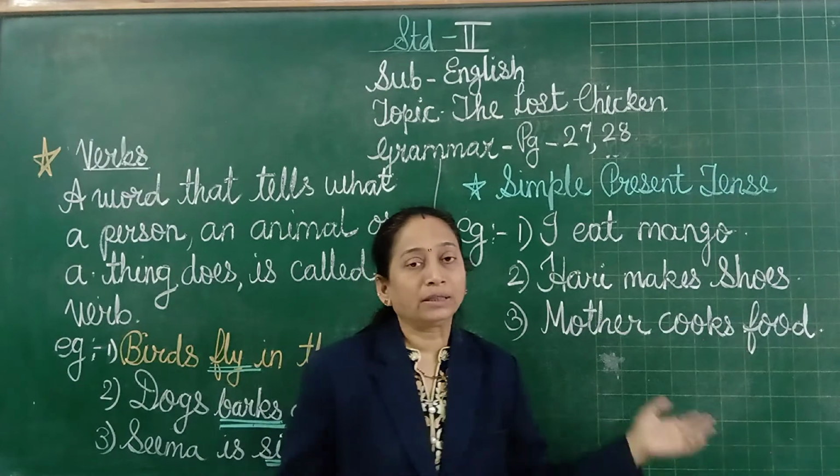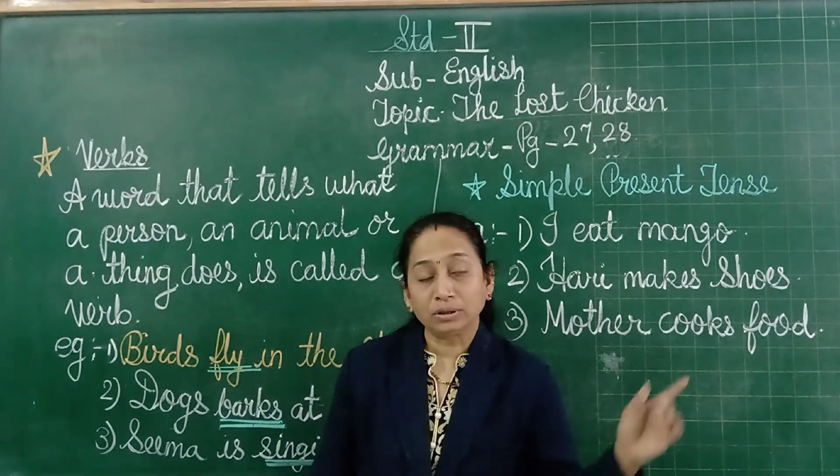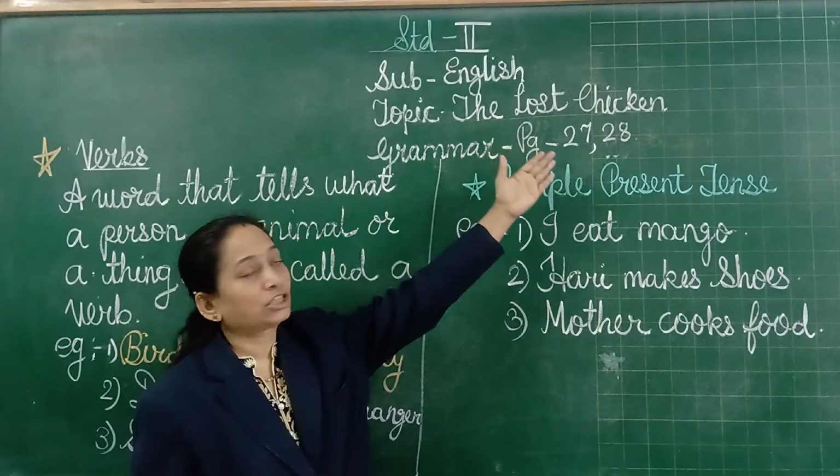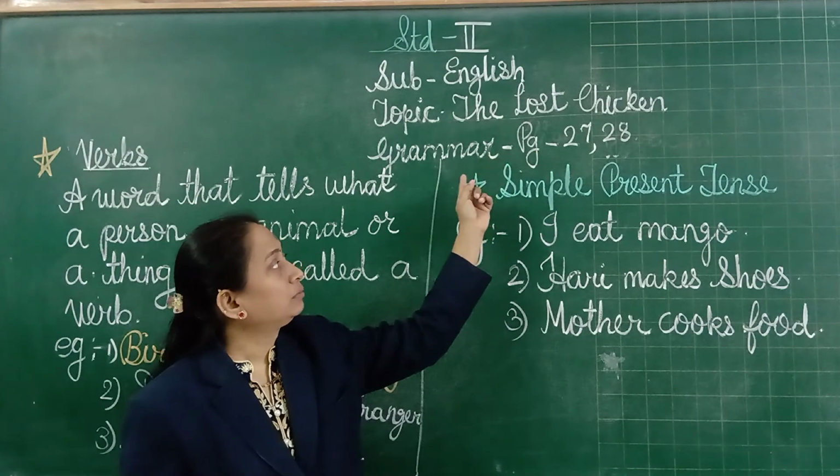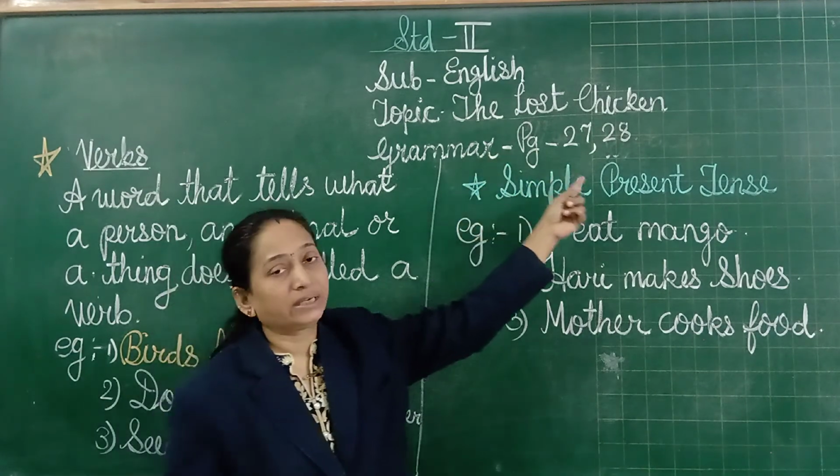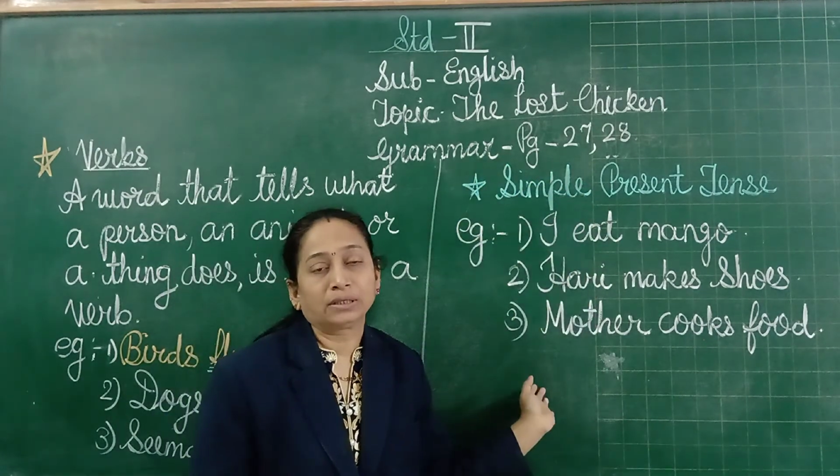Now you have to solve the exercise from the grammar textbook, from this lesson, The Lost Chicken. From the textbook, on page numbers 27 and 28, you have to solve this grammar part.